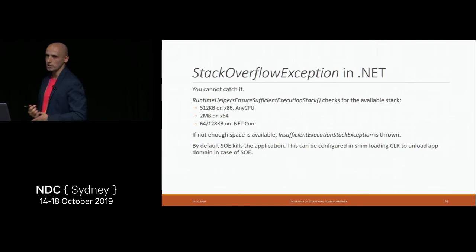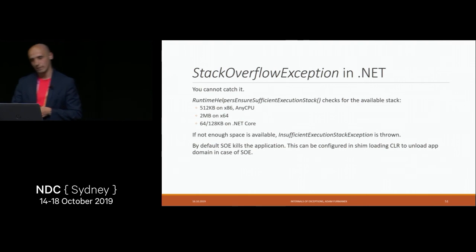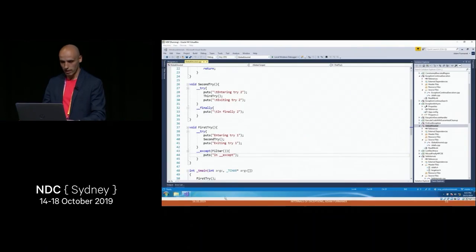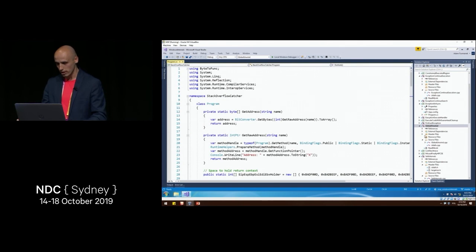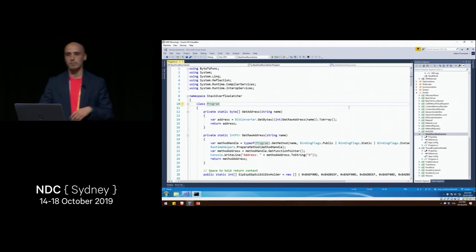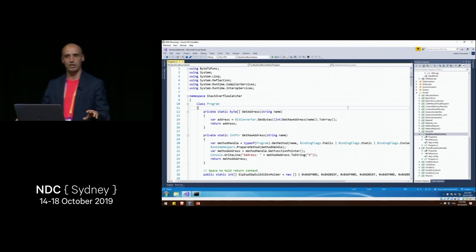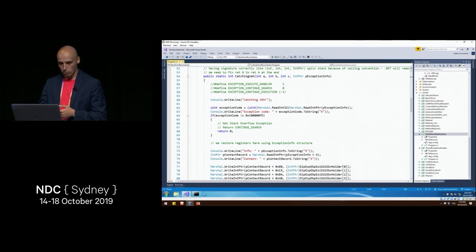And finally, just to wrap up this presentation, we started with a very nice case of Stack Overflow exception, which we were unable to handle. So now let's do it in .NET. How do we handle the Stack Overflow exception? To do that, we will use all the things we learned during this talk. We learned about the low-level mechanism called SEH or VEH. We learned that we can modify the registers. We learned that we can generate some machine code in .NET. And all those things we can put together in this very simple demo.